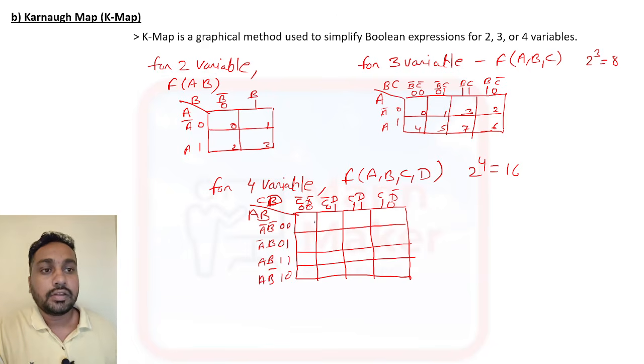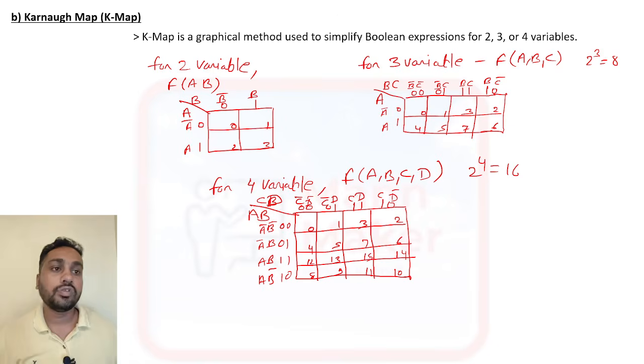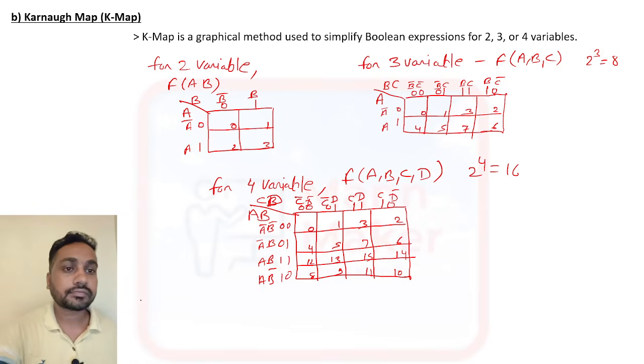Now for numbering: 0, 1, 2, 3, 4, 5, 6, 7, 8, 9, 10, 11, 12, 13, 14 and 15. So the numbering will be like this for 4 variables.